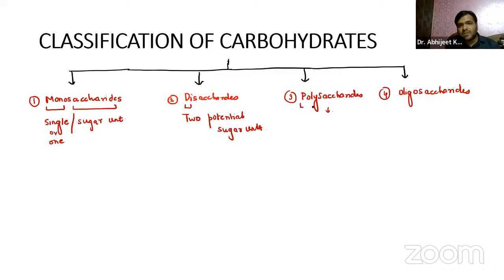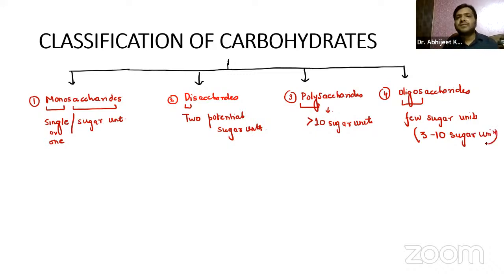Polysaccharides, basically poly means many. Many means more than 10 sugar units. And oligosaccharides, we can just say it as the few sugar units, basically ranging from 3 to 10 sugar units. So we have monosaccharides, disaccharides, polysaccharides, and oligosaccharides. We will be covering each category one by one, mono, di, and poly. First I will be focusing on the monosaccharides.